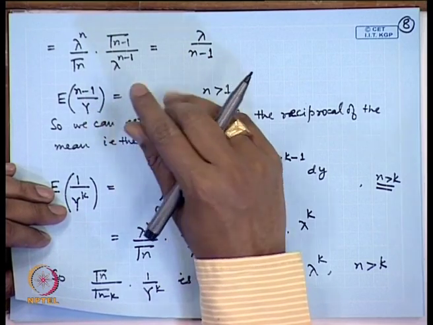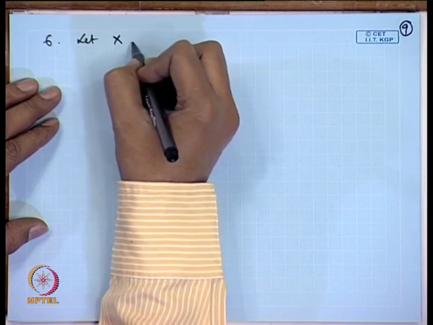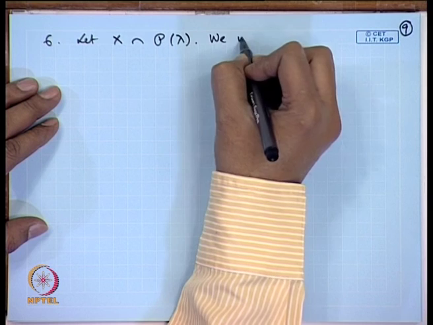Sometimes the parameter to be estimated may not be in the form of a moment, or it may not have any relation with the moments. In that case, you may have to identify the kind of parameter that we are having. Let us take one example here, say X having Poisson distribution.